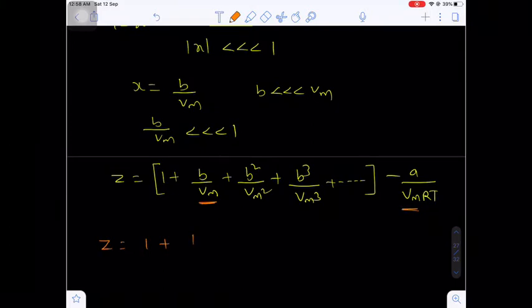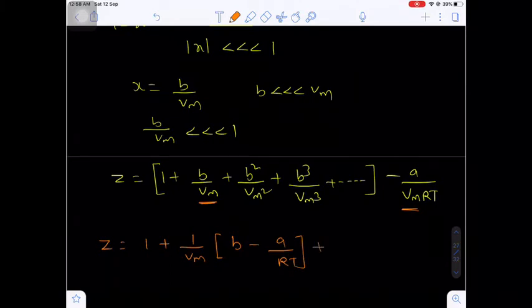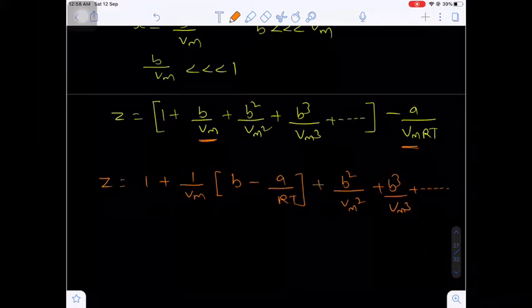So if you take 1 by Vm as a common factor, in this you will get B minus A by RT. Okay, and the remaining you will have B square by Vm whole square plus B cube by Vm whole cube, and so on. Are you getting my point?